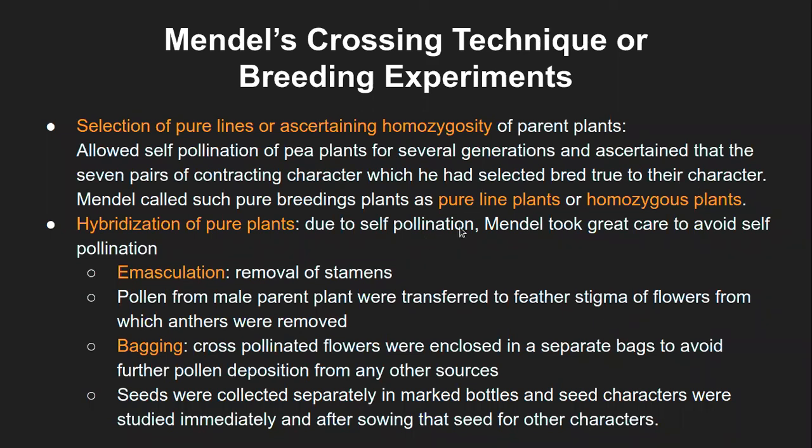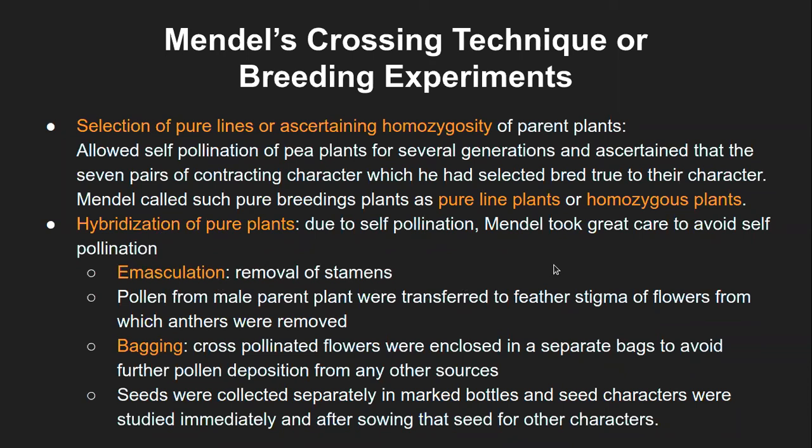And then he moved ahead further. So while doing this hybridization of the pure plant, hybridization is crossing with the other contrasting trait. Yeah, that is what is hybridization. Otherwise we call it just crossing, that is of the similar type. So the first thing he did was emasculation. Emasculation, you might remember this terminology from the first chapter, that is removal of stamens.